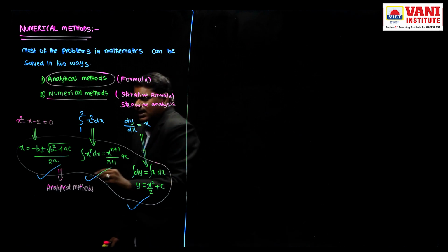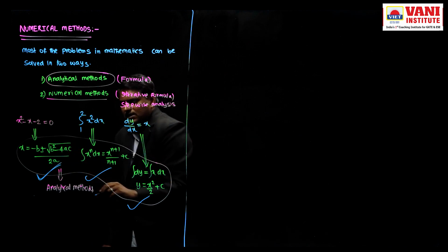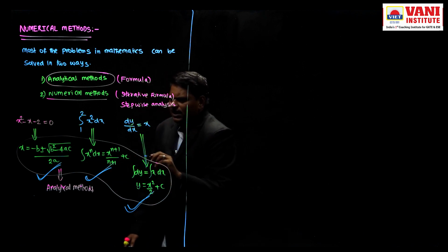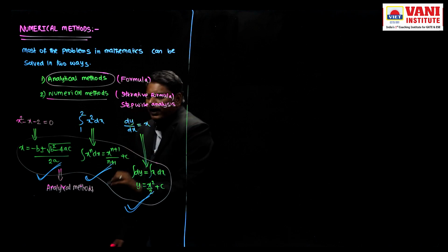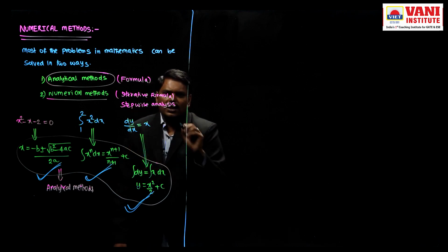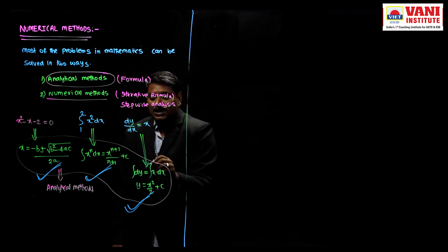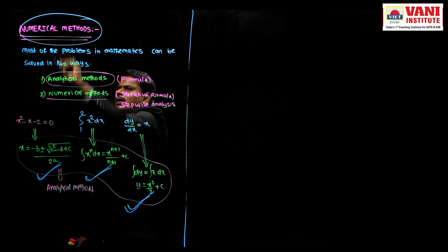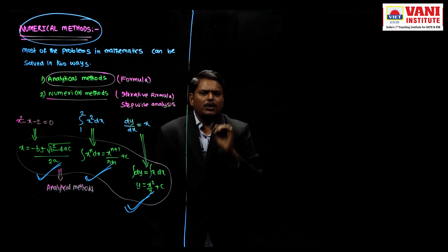These analytical methods, minus b plus or minus root of b square minus 4ac by 2a and the others, are working very well and giving correct answers. Still, we are studying numerical methods, so there must be some advantages in numerical methods. First of all, we have to know why we have to study numerical methods.